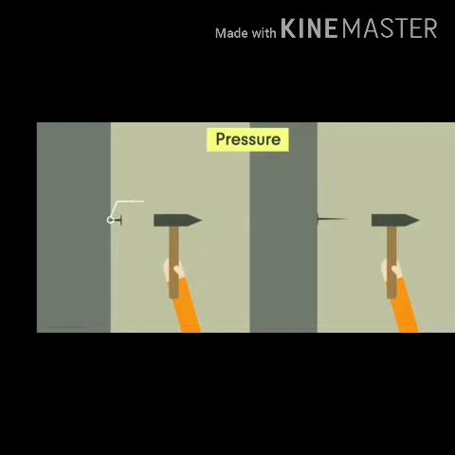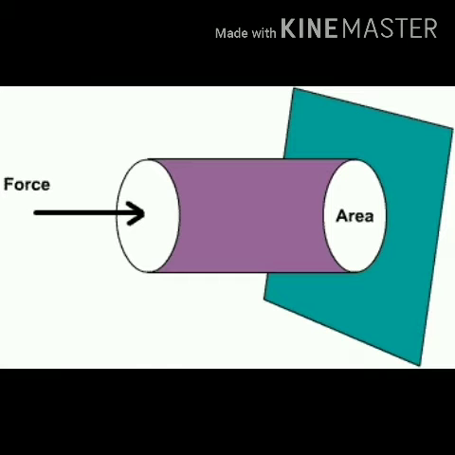The reason is that the pressure applied by the tip of the nail on the wall is more than the pressure applied by the flat surface of the nail, as the area of the tip of the nail is very less as compared to the area of its flat surface. Thus, the effect of force depends on the area of the object on which it acts.